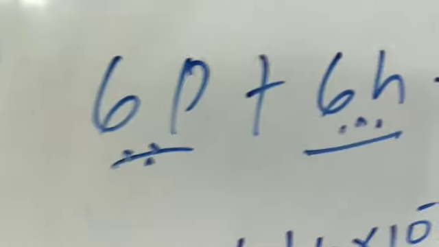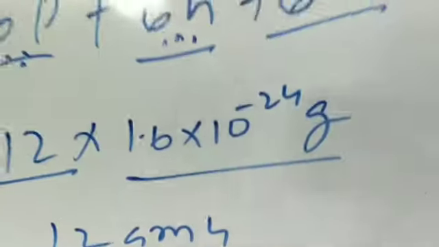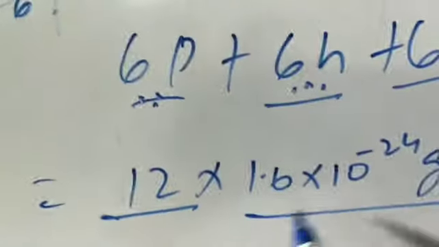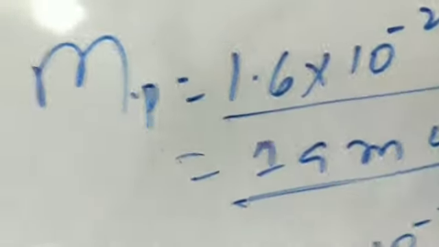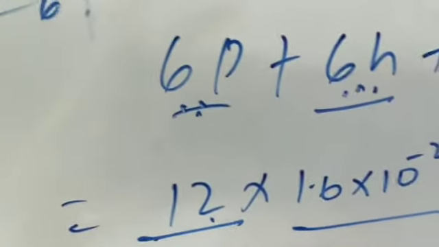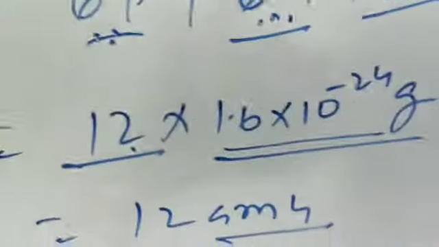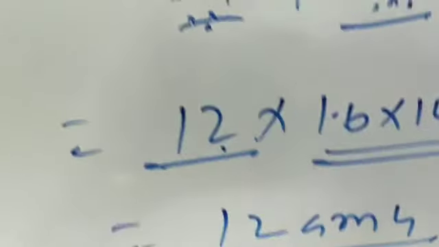Now the mass of a proton is 1.6 into 10 to the power minus 24 gram, so you multiply this number. Actually, 1.6 into 10 to the power minus 24 gram is equal to 1 AMU. So 12 is written as the same 12, but 1.6 into 10 to the power minus 24 gram is written in the form of AMU. So in the form of AMU, the atomic mass of carbon is 12 AMU. In this way, we calculate the value of carbon atomic mass in AMU, which is equal to 12 AMU. In this way, we can explain it.